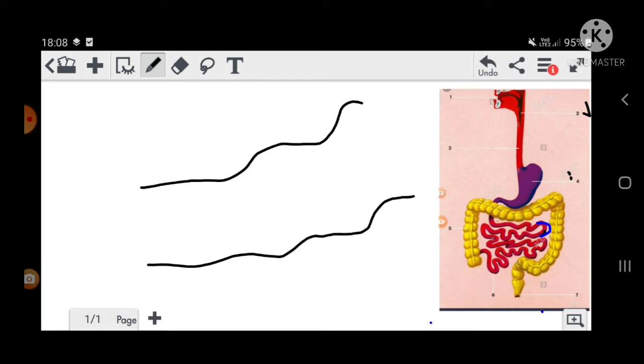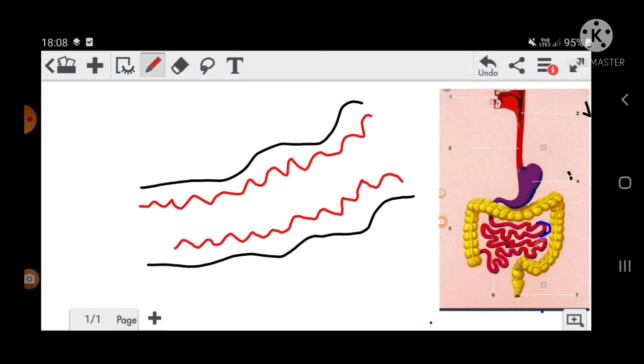Suppose here, the end part of the small intestine is double layered. The first layer is this, and the inner layer is somewhat like this. Finger-like projections are there. Now see, the food which has come into the end part of the small intestine, suppose these are the food particles.